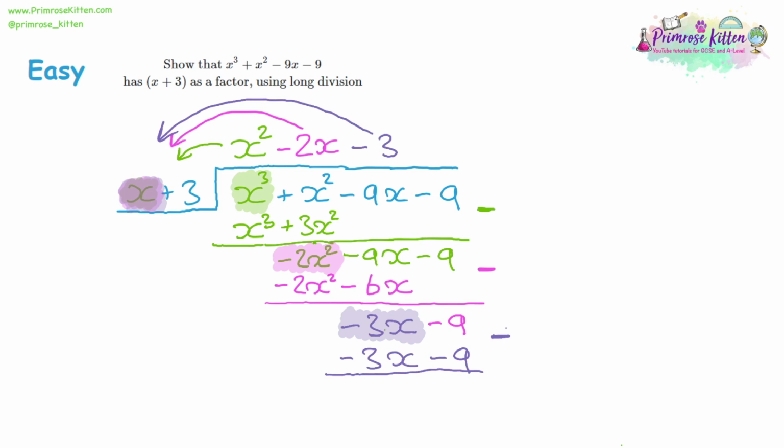The negative is going to be a double negative here. So it's actually going to give us 0 if you take those two expressions away from each other. Now let's go back to our original question. The original question says, show that we have x plus 3 as a factor.